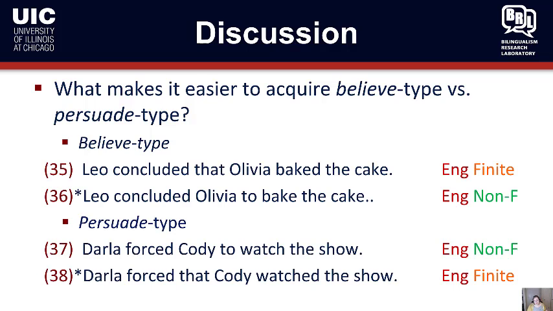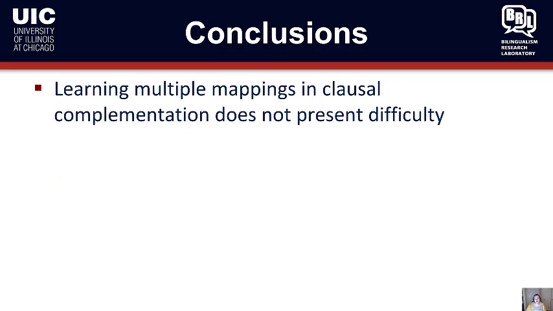That's a big question, because we're constantly asking ourselves how to improve second language learners' ability to acquire things. At this moment, we can't conclude one way or the other, but what we can say is that multiple mappings in itself doesn't present difficulty.